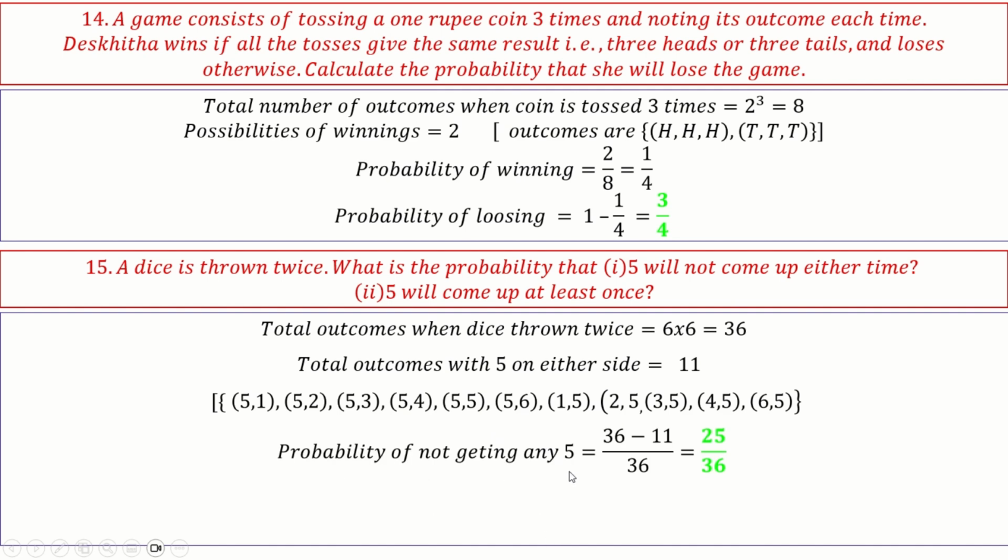The possibility of not getting any 5 is 25 by 36, and the possibility of getting 5 at least once is 11 by 36. Okay. So try to make a set like this. Then it will be easy for you to answer any question.